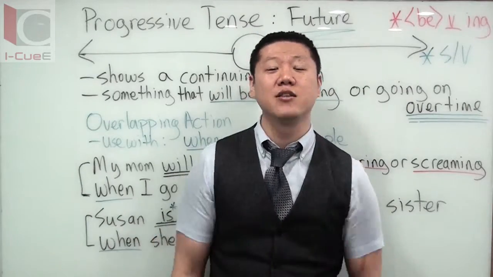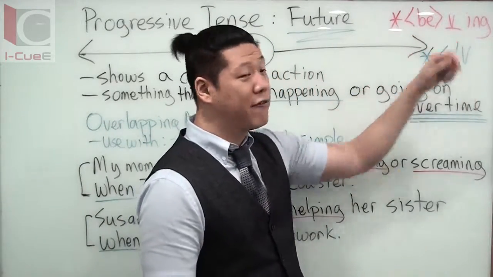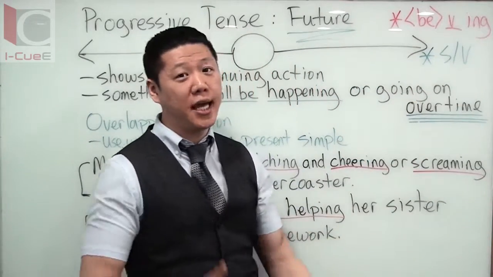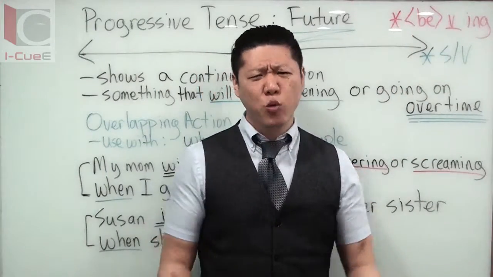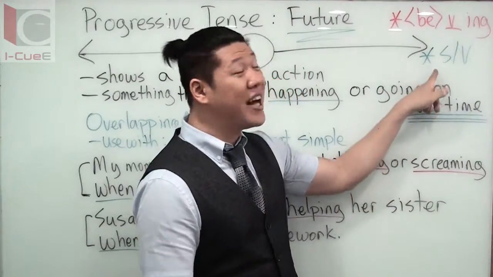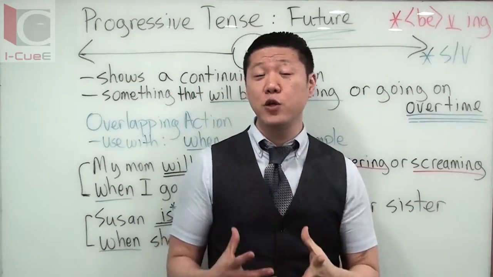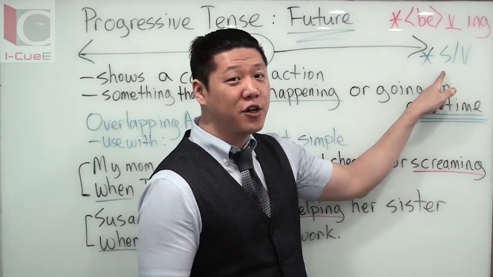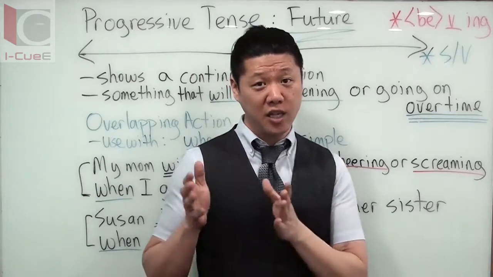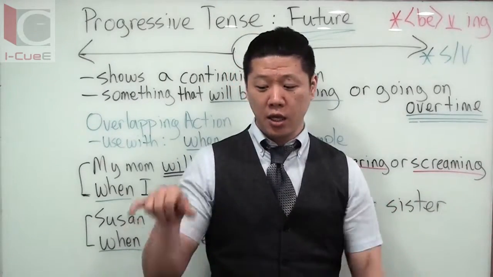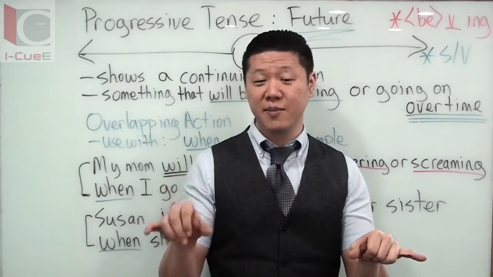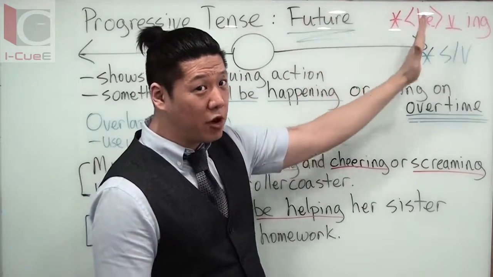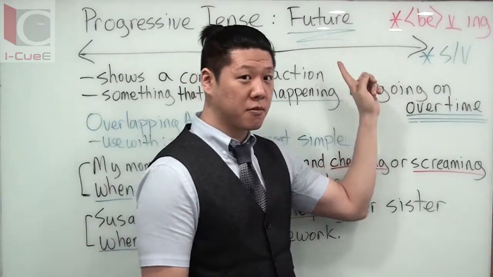The future progressive pattern, there's two of them. Before you have the be, verb, ing, you could add will be verbing, or you could say be going to be verbing. That's weird because you have two be verbs. And we still have to think about subject-verb agreement, but with the future progressive tense, the only thing you have to change for subject-verb agreement is if you're using the more complicated pattern of be going to be verb ing. There's two be verbs. Change the first one to subject-verb agreement, not the second one, okay? So there's two patterns. The simple one is will be verbing. Second pattern is be going to be verbing.